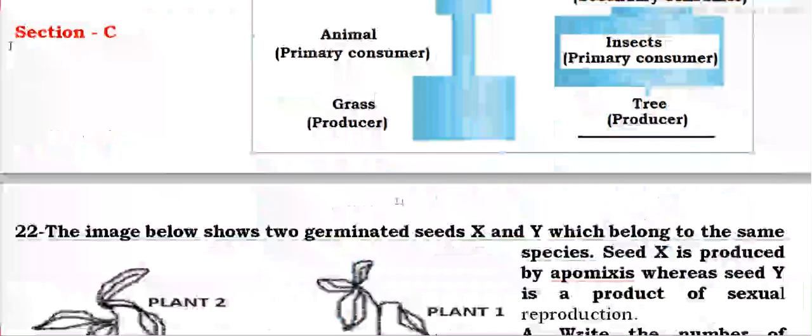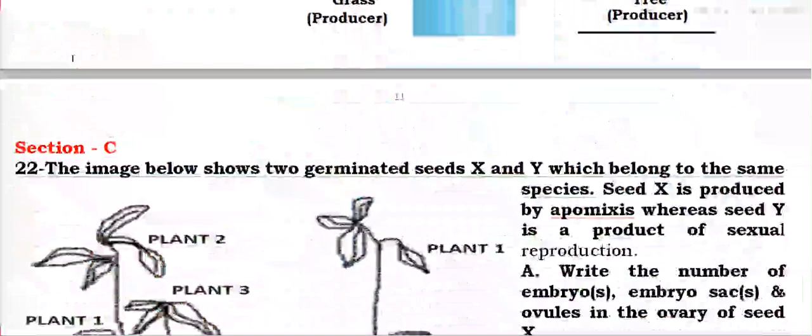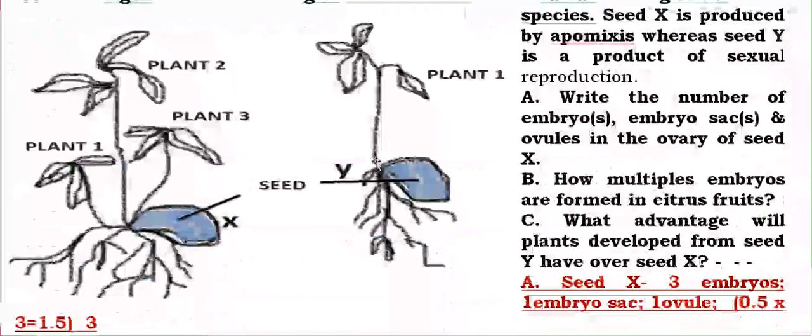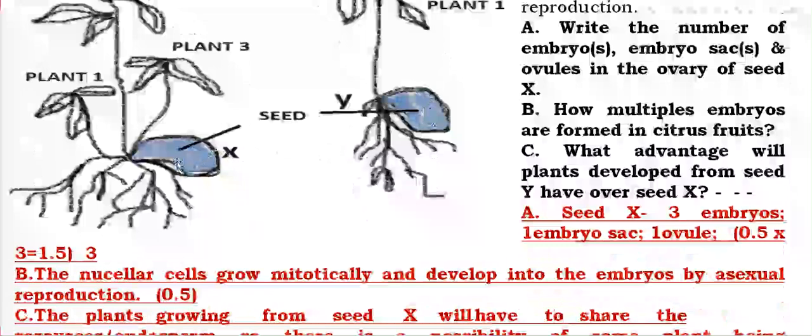Now the part C. In the part C, the image shows two germinated seeds. If you see in the image, in the first there are three plants originating from the same seed, and in the second only one plant is originating. So seed X is produced by apomixis and it has three embryos, and seed Y is producing a single embryo. So the embryos are three but the embryo sac is one in X. In Y, one embryo and one embryo sac.